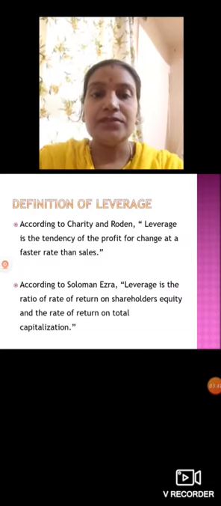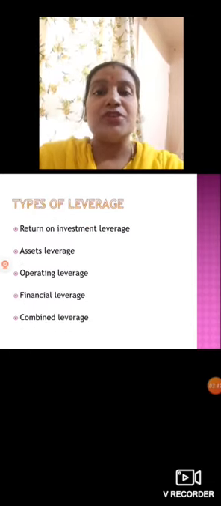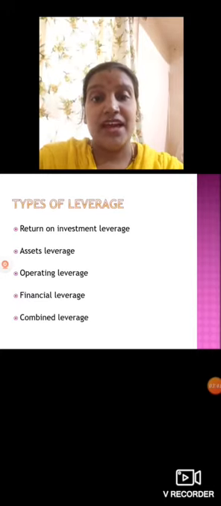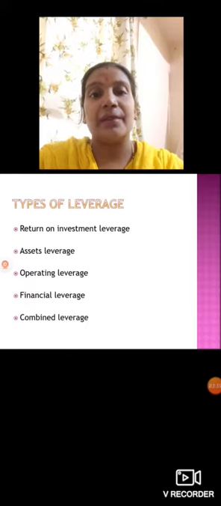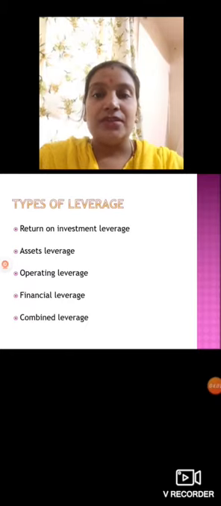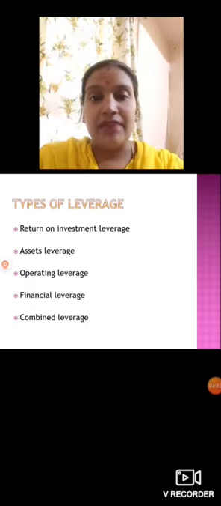So next we'll see the types of leverages. How many types of leverages do we have? Totally 5 types: return on investment leverage, assets leverage, operating leverage, financial leverage and combined leverage. We are going to study mainly 3 leverages, that is operating leverage, financial leverage and combined leverage. The first 2 are just a theory part, and for the rest 3 you have sums.